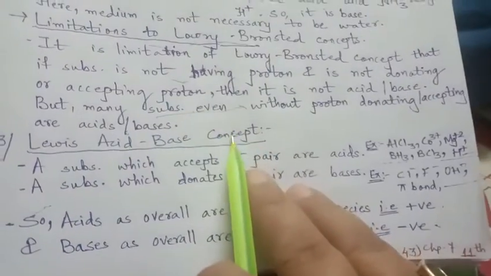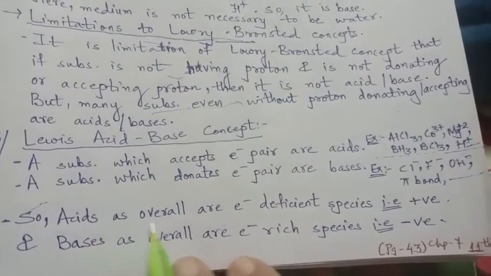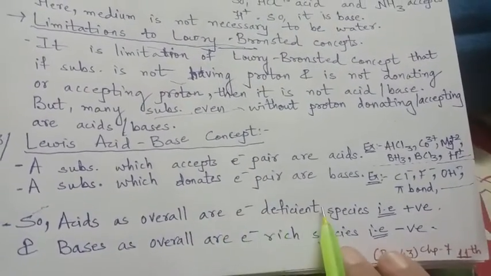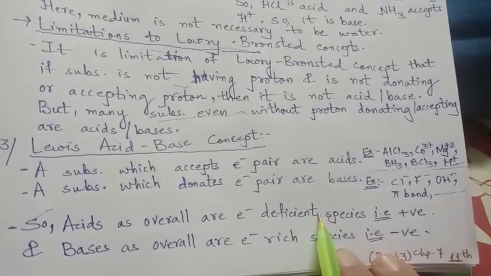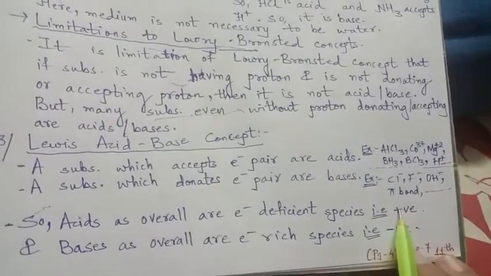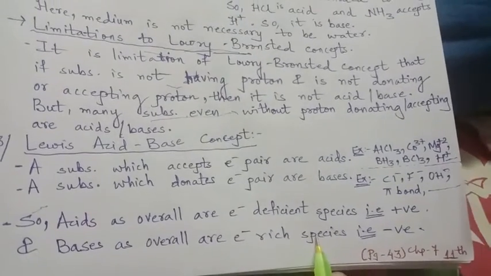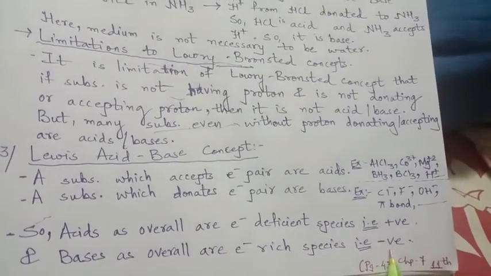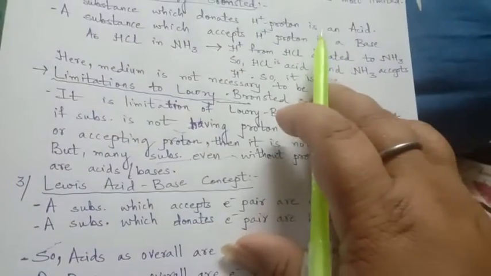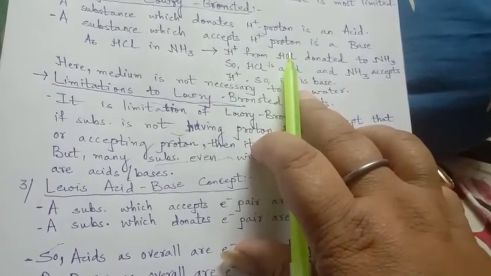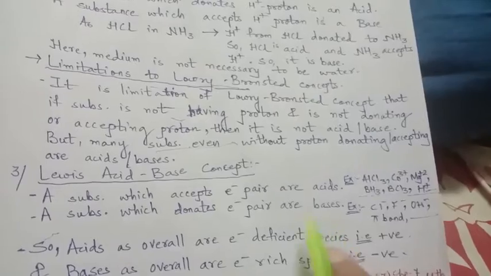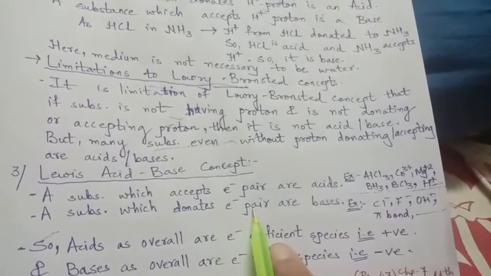So in all, acids overall are electron deficient species, and so they are positive, and bases overall are electron rich species, and so they are negative. OH-, H+ proton acceptors, right? And here also electron pair donor.